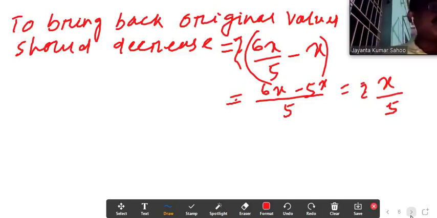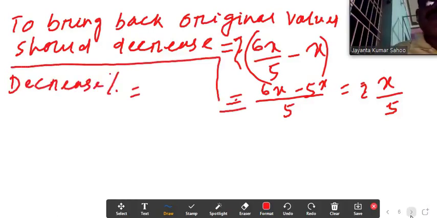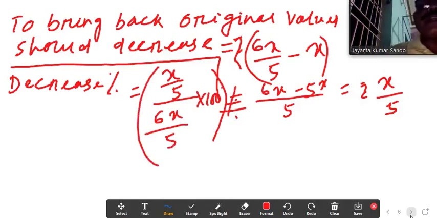This much we got. Then the question asked is the decrease percentage, which we can take out now. Decrease percentage equals decrease value. We got x by 5, divided by 6x by 5, into 100, then bracket close and give the percentage sign.